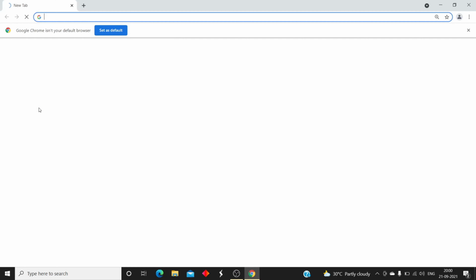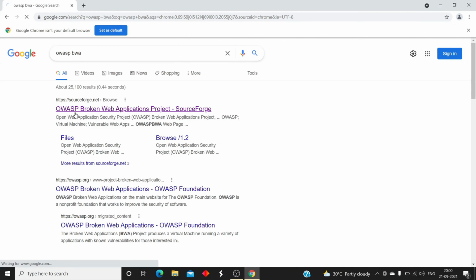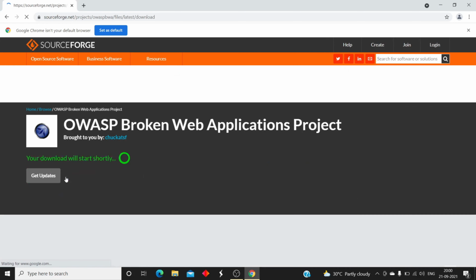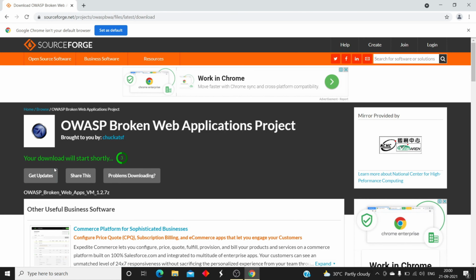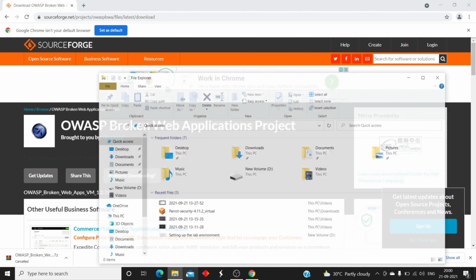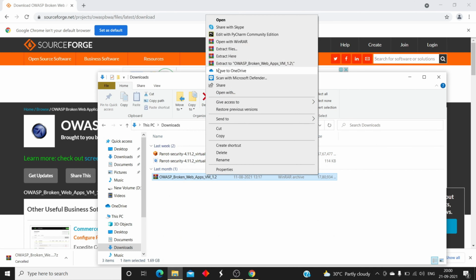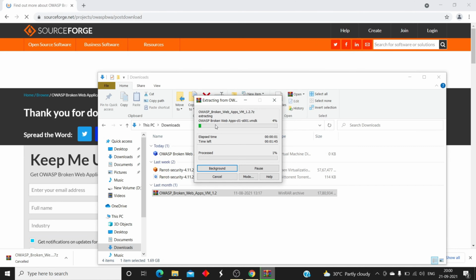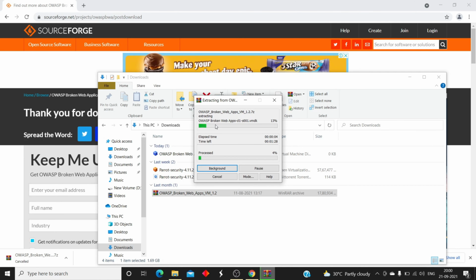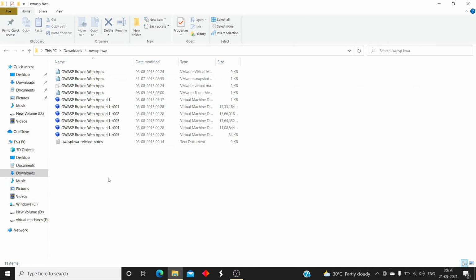Next, open up the browser and type OwaspBWA and hit enter and select the first link and select download. It will take some time to download, so wait for it. And it starts downloading. I am going to cancel it because I have already downloaded it. So opening my file explorer, downloads, and here it is, and right click on it and extract here and give some time for extracting. I extracted all files and saved into OwaspBWA, and here it is.